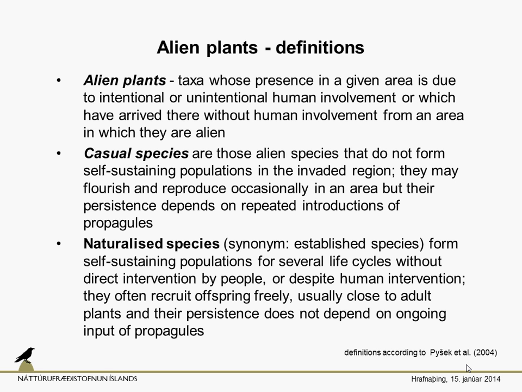But in contrast, the naturalized species are able to sustain self-replacing populations. They just propagate on their own. They produce offspring regularly and freely without any problem, and they are able to stay in the place where they arrived, without any human intervention, or even despite this intervention. Sometimes we just want to remove them because we think that they are noxious or not wanted, but they still persist, and that's what we define as a naturalized species.